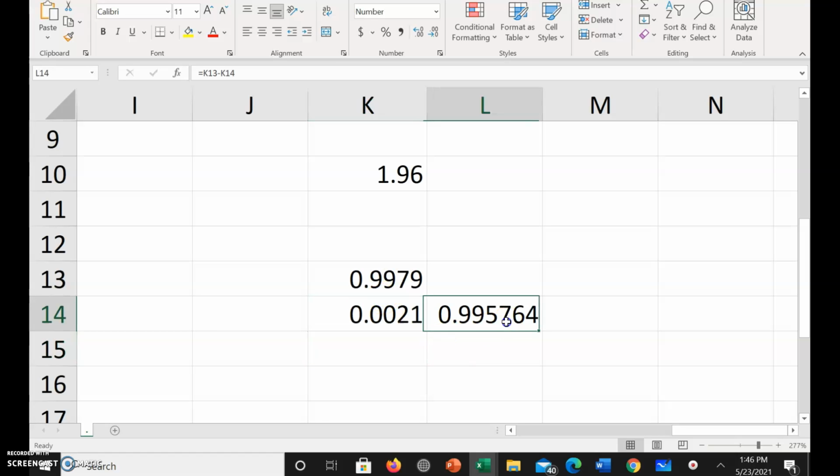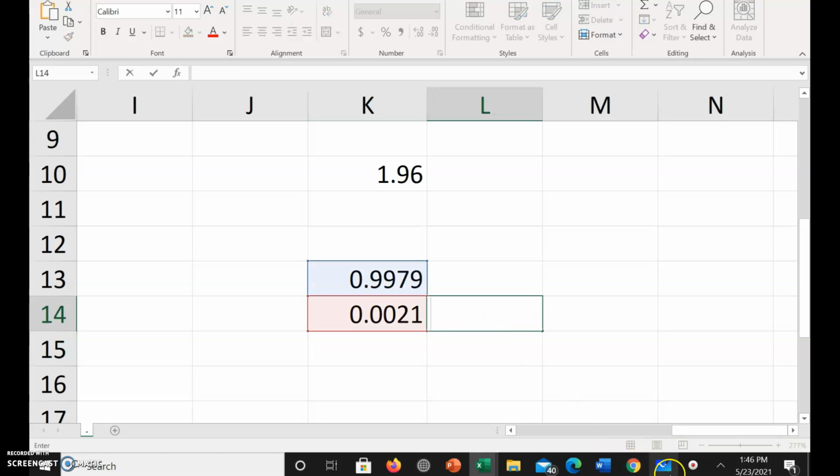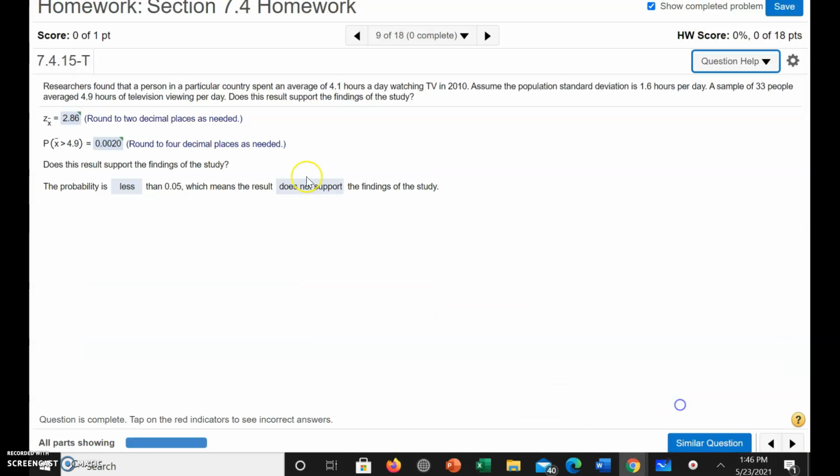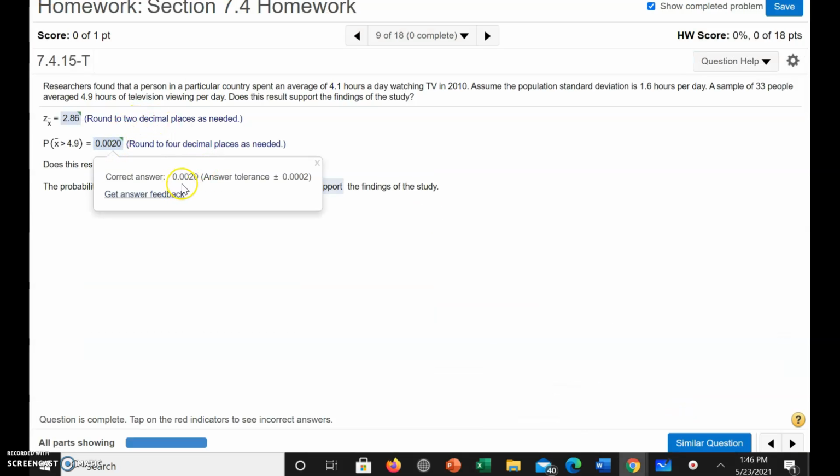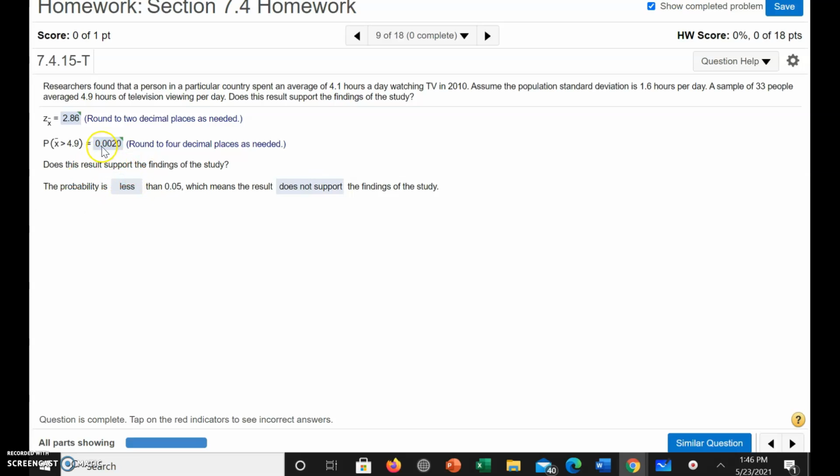Okay, so the greater than side is 0.002. And since that probability is less than 0.05, the result does not support the findings from the study.